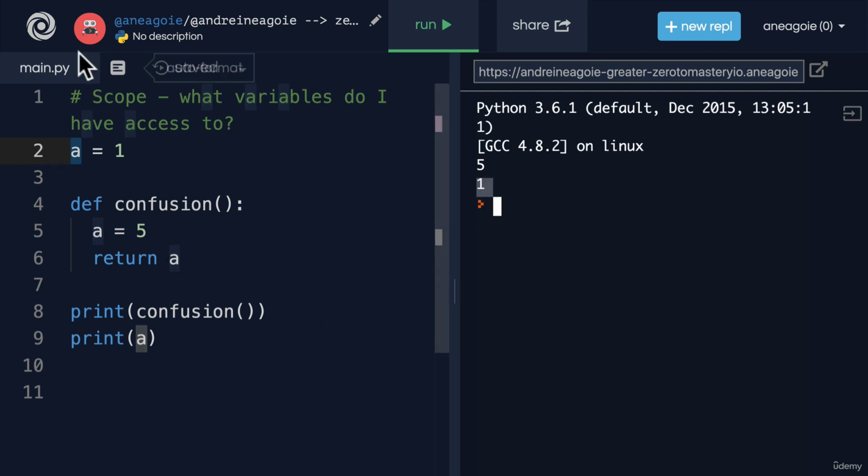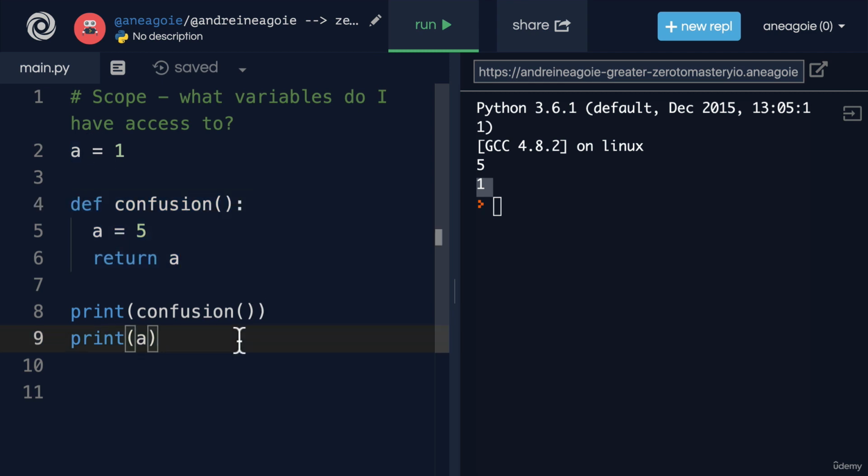And this is because of scope. What the Python interpreter does is when it runs the confusion function, it's going to say, hey, a is going to equal 5, but I'm creating a variable here called a in my own universe. I don't know anything about a equals 1 here. I have my own universe. And after we run this function, well, we're done. We've returned from the function and it's completely gone. But we never left the universe into the global scope.